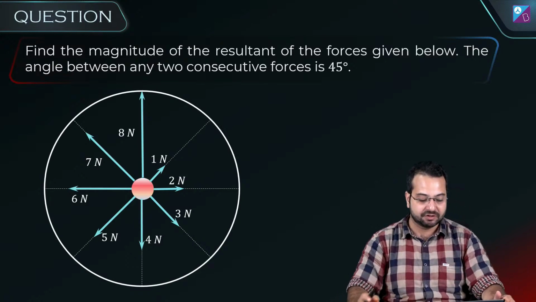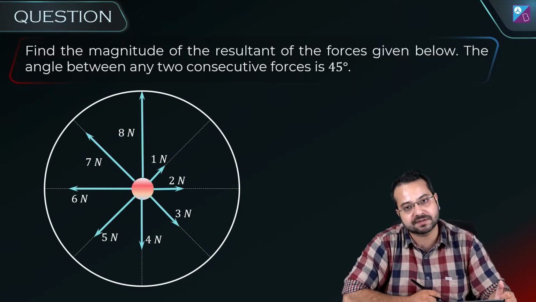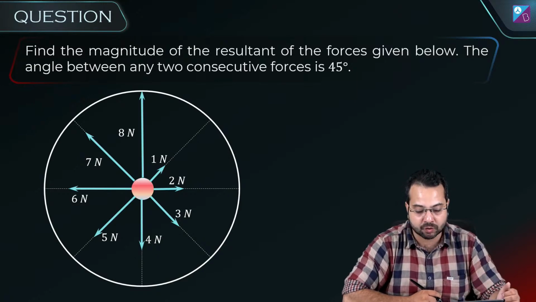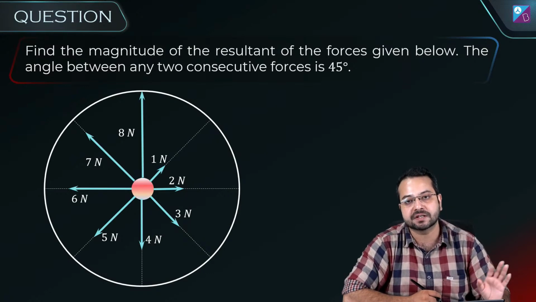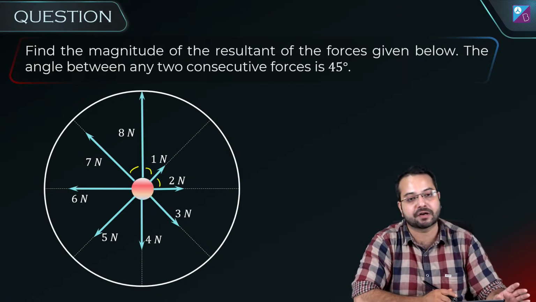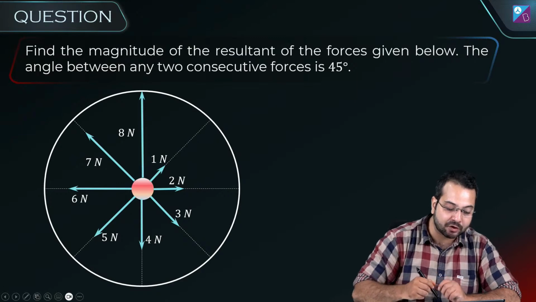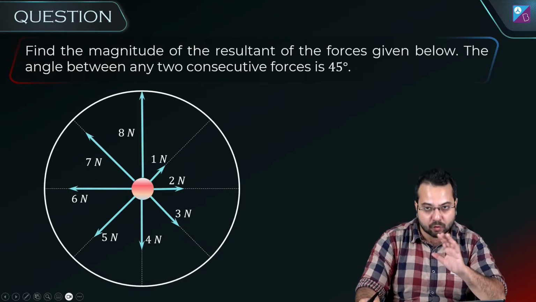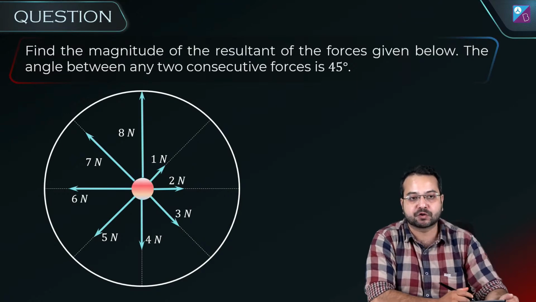Try it out. So you have been shown the forces, the magnitude and direction is shown. The angle between any two successive consecutive forces is 45 degree. So this is 45 degree, this is 45 degree, this is 45 degree. All these angles are 45 degree. We have to find out the magnitude of the resultant. Go for it. Try once and then we are going to see the solution.